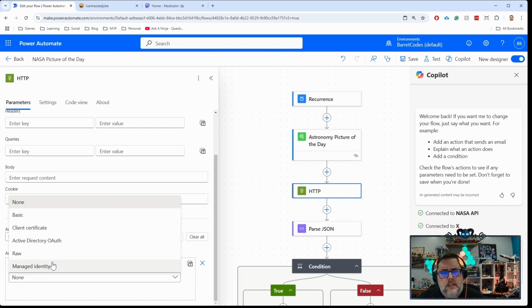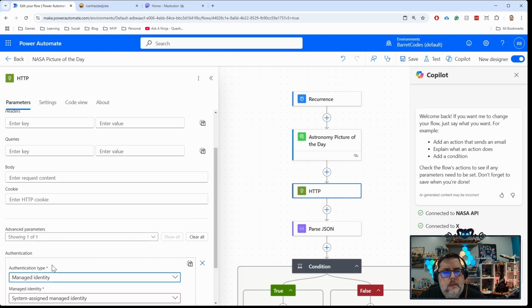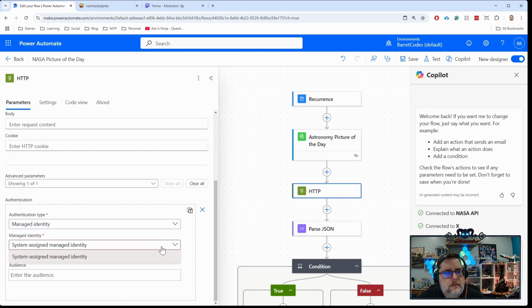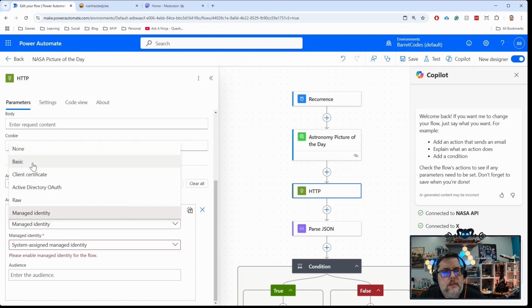So the managed identity, I think it's gotten better, but in the past it didn't really work great. Yeah, it was fairly limited in what you could do with the managed identity piece. But basic auth or OAuth, those work pretty well.